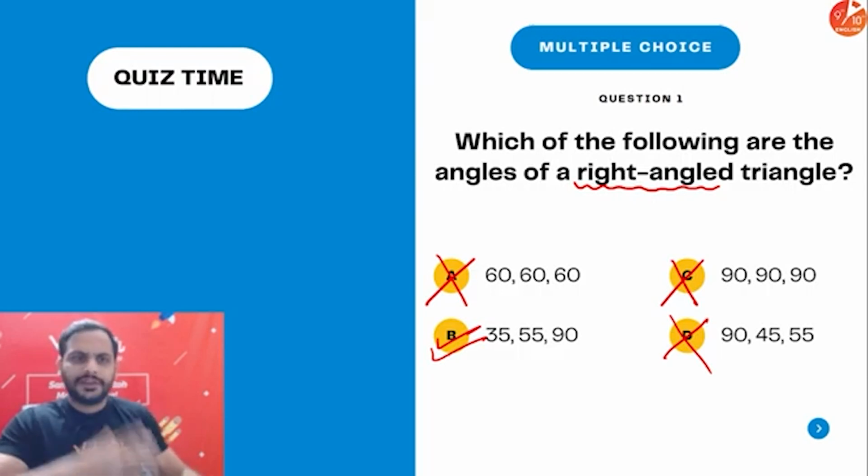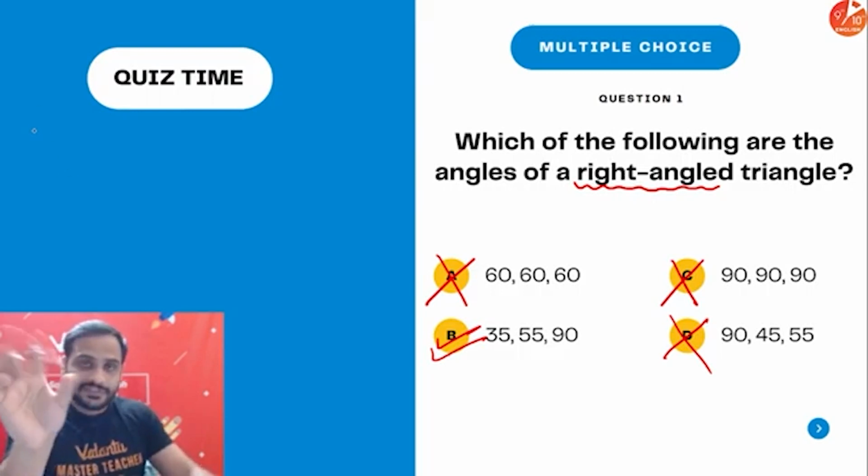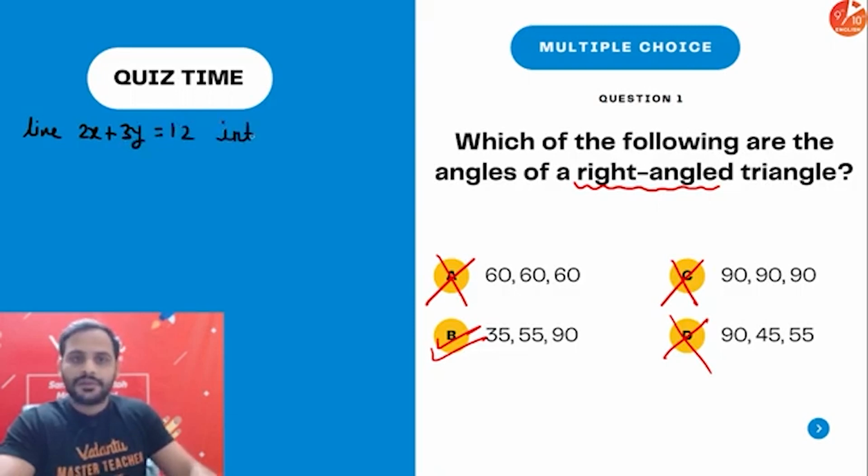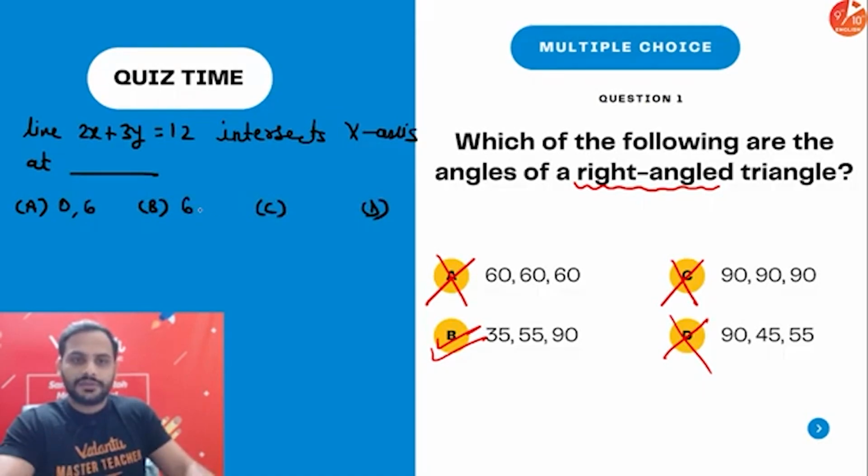For example, sometimes a hint to the question is given there. For example, they'll ask: the line 2x plus 3y equals 12 intersects the x-axis at which point? Your options I am writing over here: A, B, C, D. Option A is (0,6), option B is (6,0), C is (0,4) and D is (0,2).